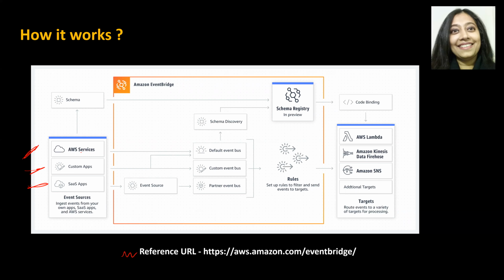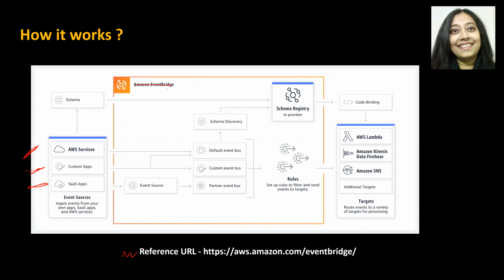These are all events that are occurring in the source systems. So whenever such an event occurs, it typically sends this event to Amazon EventBridge, right? That event source is sending that over here.